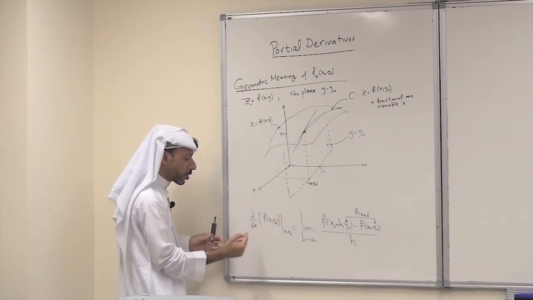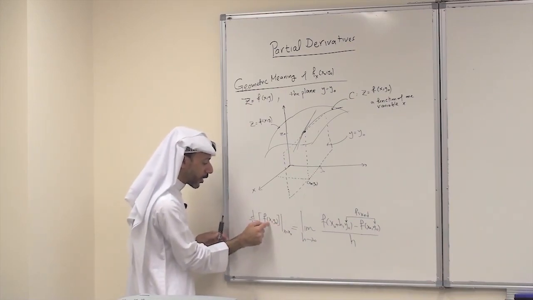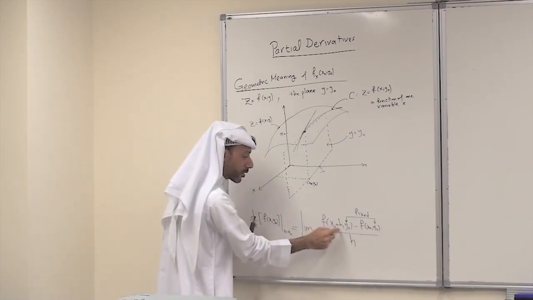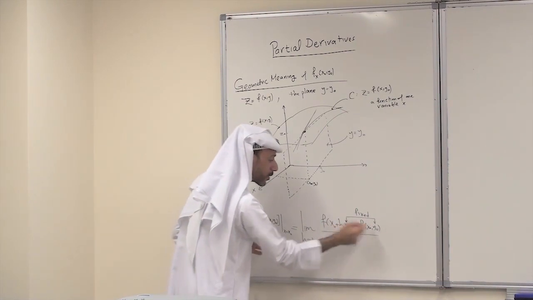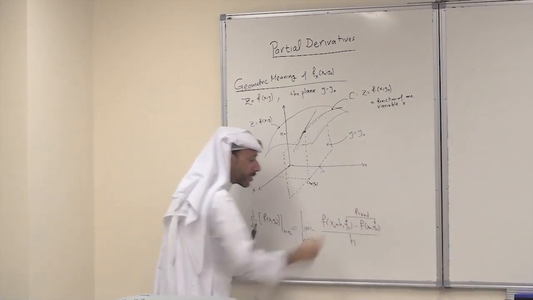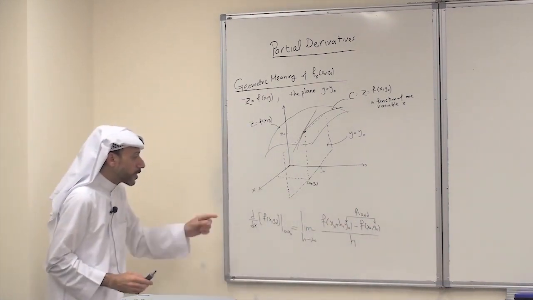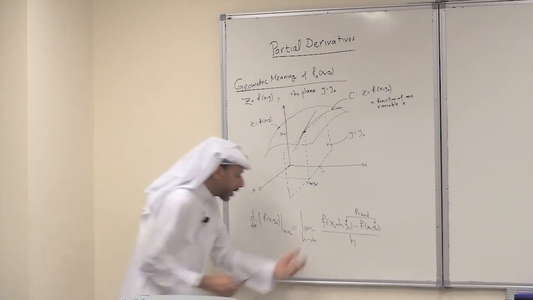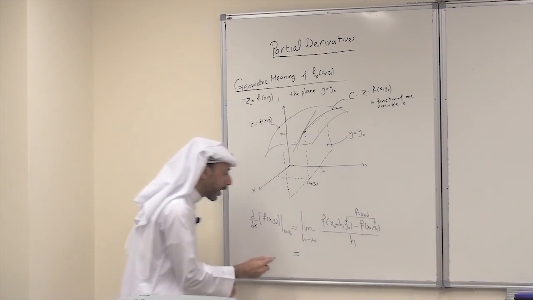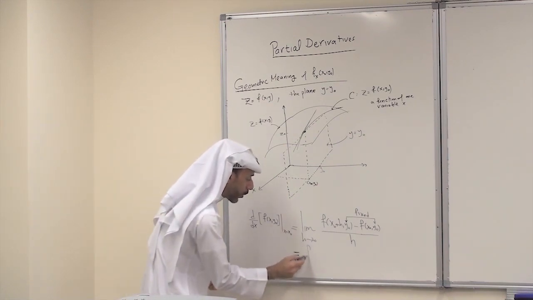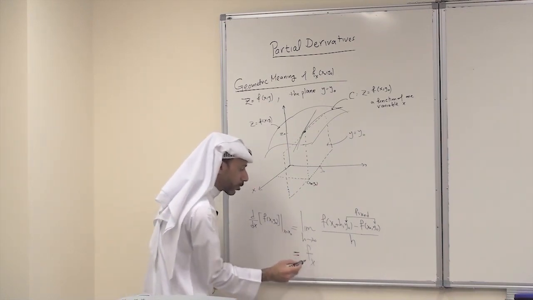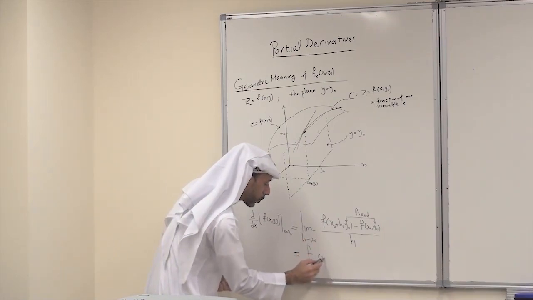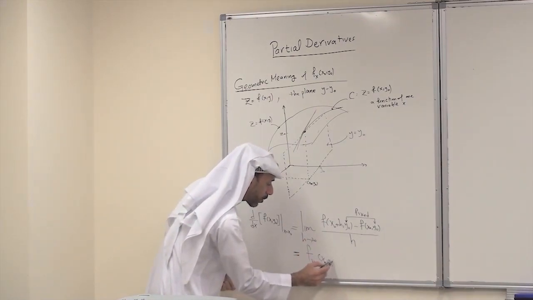So apply the definition. y0 is fixed, so the limit of f(x0 plus h, y0) minus f(x0, y0) over h. y0 is fixed. So this is the slope of this tangent line. But this limit can be easily recognized as the definition of the partial derivative with respect to x at the point x0, y0.